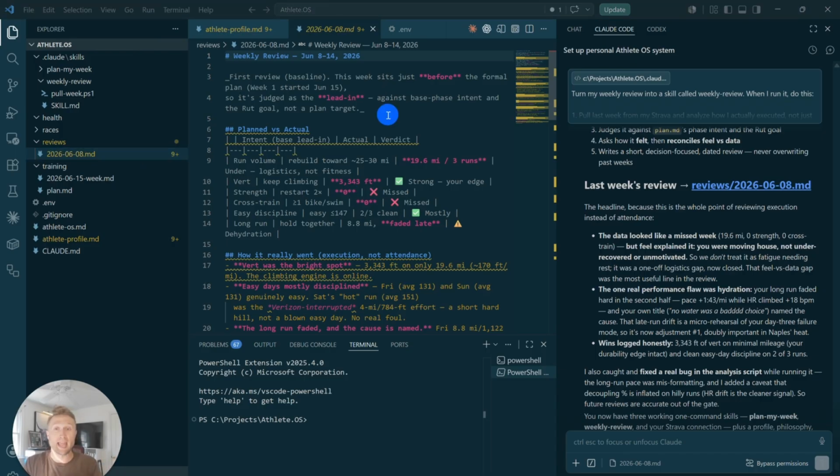As we get going and we build this skill week in and week out, the next phase of this, which we'll cover in day 6, is taking this weekly skill and turning it into an actual routine that Claude does every single week at the exact same time and then gives you a report.